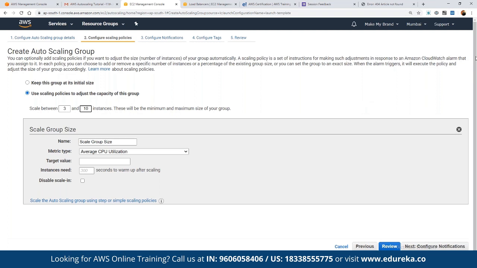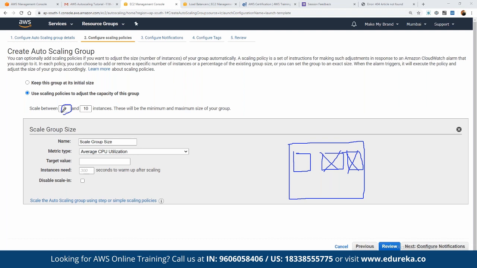For example, let's say we want that in a given target group, we maintain at least 3 instances up and running at any time. That means if for any reason 2 instances are stopped, then since we defined the minimum number as 3 here, it will make sure that the number 3 is maintained again. So it is going to launch 2 more instances to match that particular number. That means the minimum number is going to be 3 here.